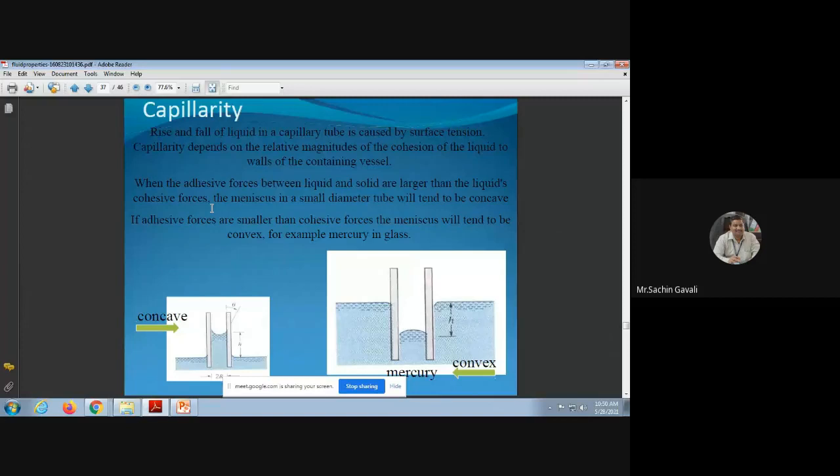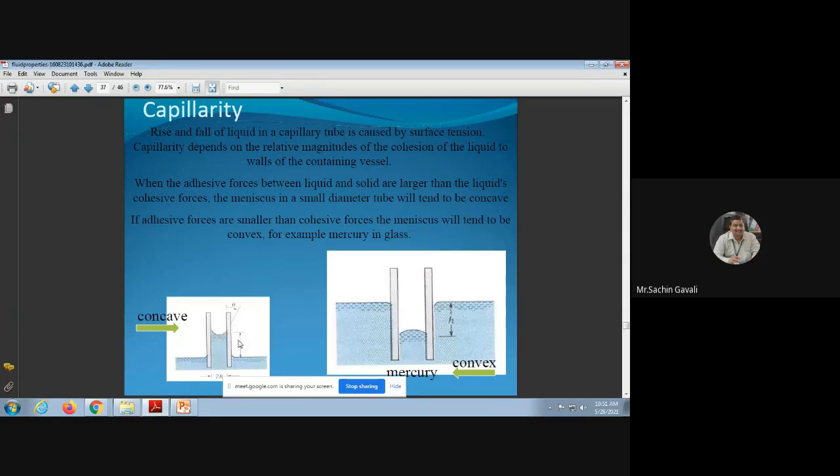Now capillarity. What is meant by capillary? Anybody of you? Capillary, okay. Rise or fall of liquid in a capillary tube caused by surface tension. Capillary depends on the relative magnitudes of the cohesion of the liquid. So when a capillary tube is immersed in some liquids, the liquid has a tendency to rise or decrease its level in the capillary tube with respect to the adjacent level. That is called capillarity rise or fall.